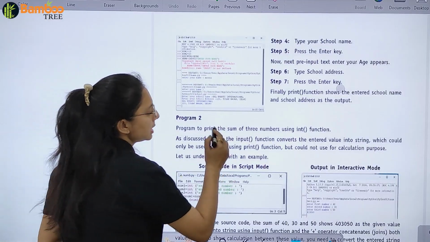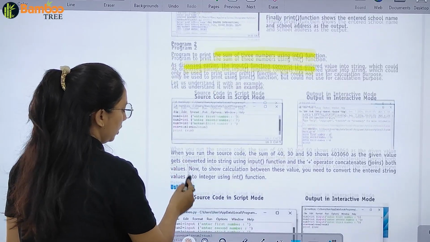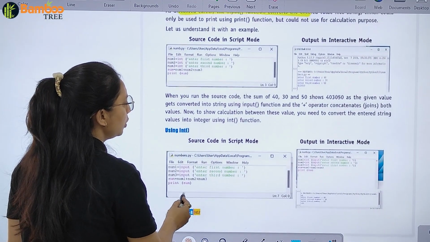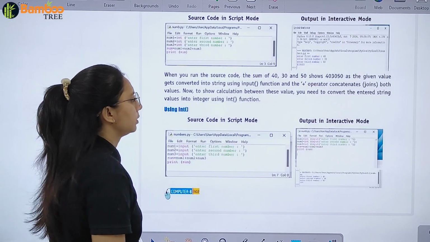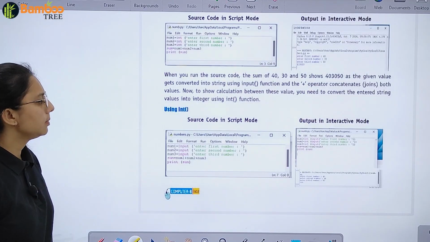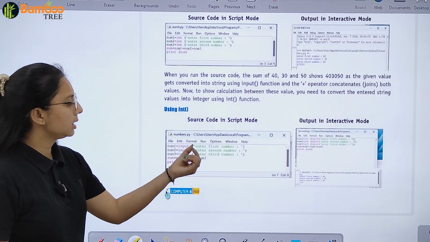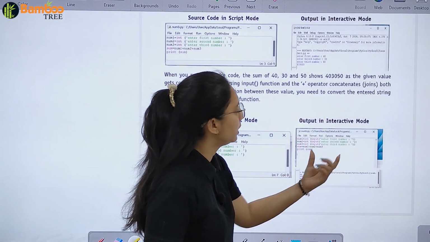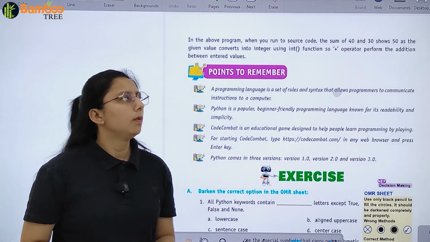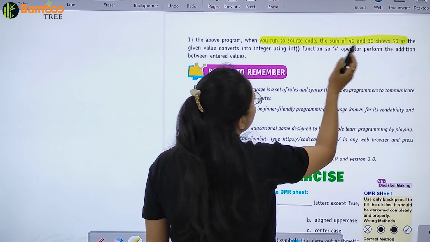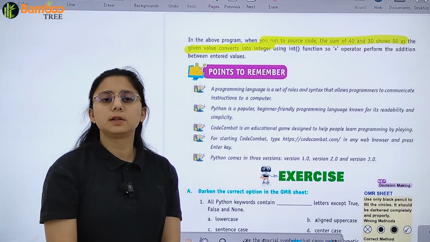Program to print the sum of three numbers. So it is discussed what you will do. First of all, when you run the source code, your sum will be 40 plus 30 plus 50, 120. Now using int, in the source code you can see number 1 input, number 2, number 3. Like this, you can enter first number, second number. It will be written like this. Output will be given. So in the above program, when you run the source code, the sum of 40, 30 and 50 is computed by the addition operator.